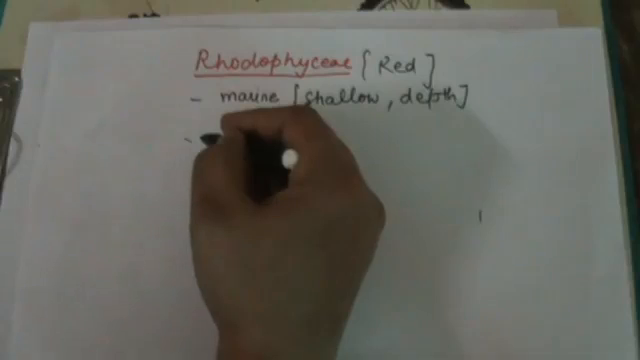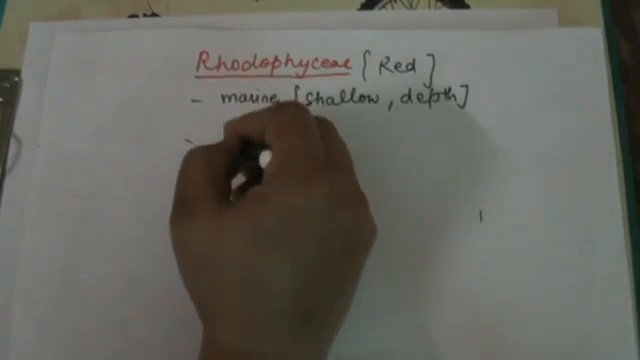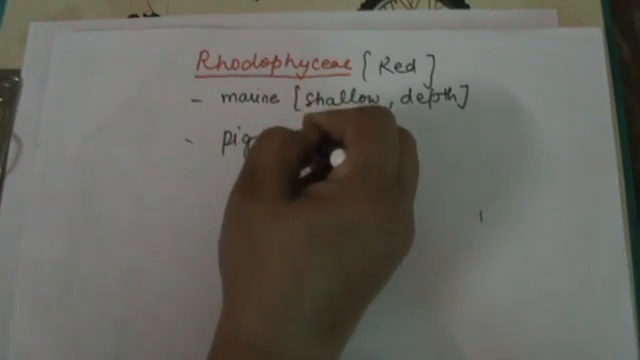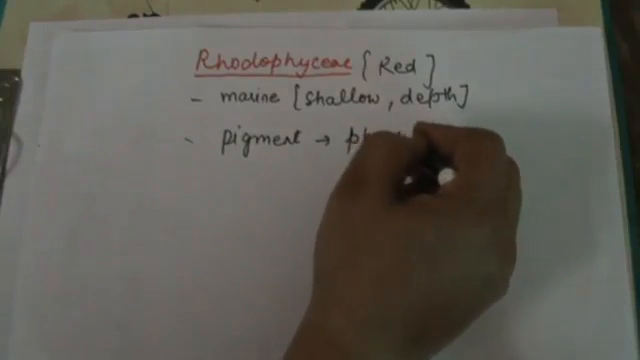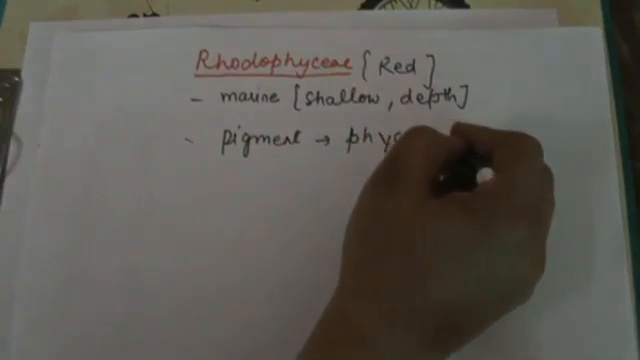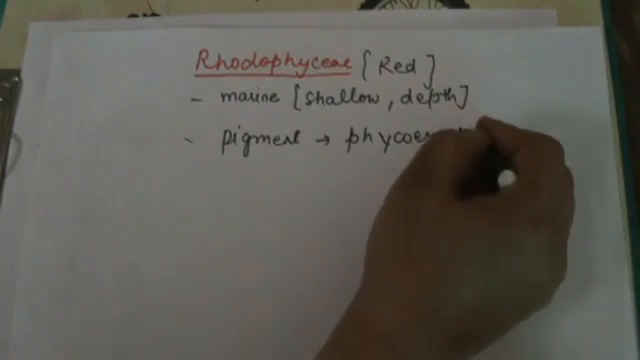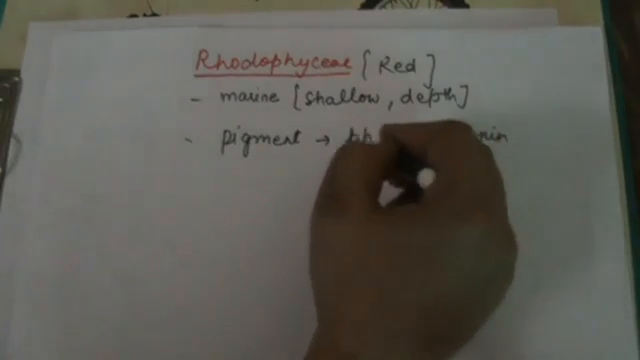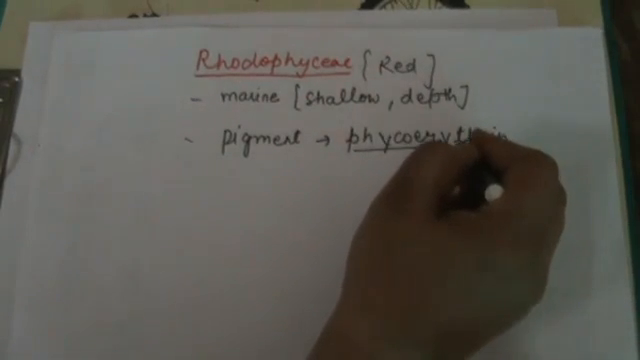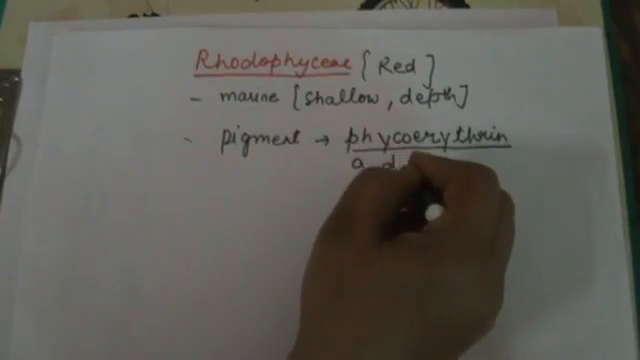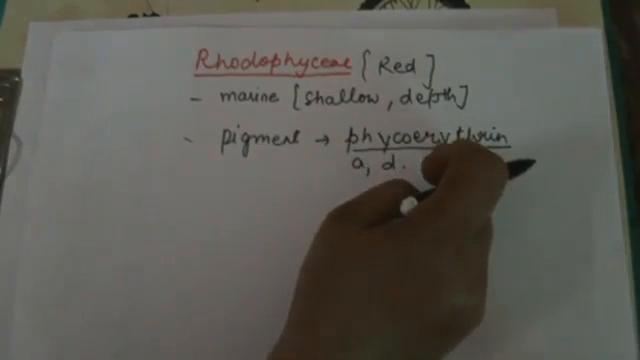Why does it have red color? Red color is due to the presence of the pigment known as phycoerythrin. Phyco, erythrin. This is important. Other pigments are also present, for example chlorophyll A and chlorophyll D, but dominating is phycoerythrin. That's why it is known as red algae.